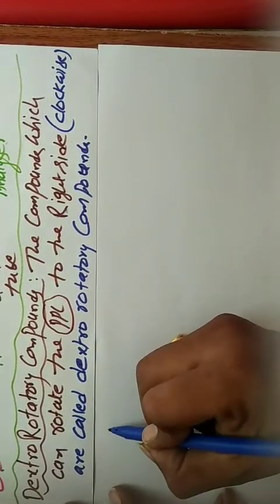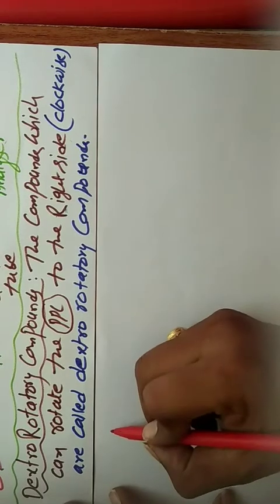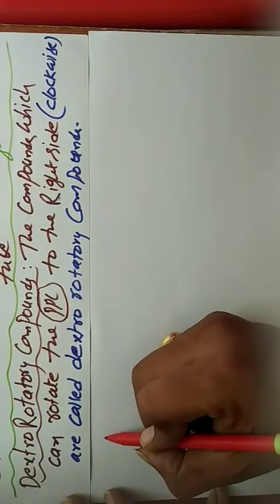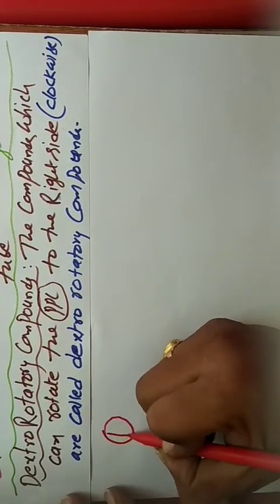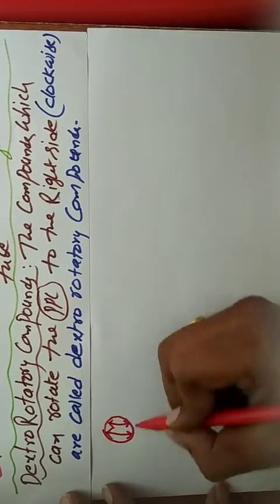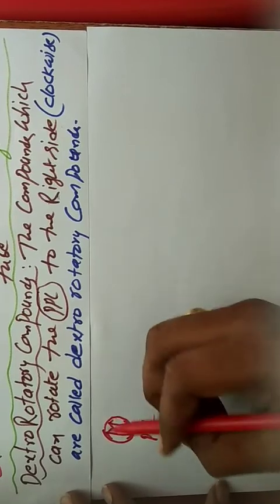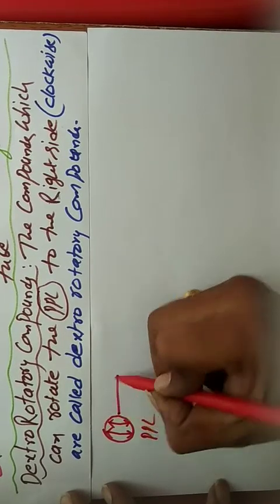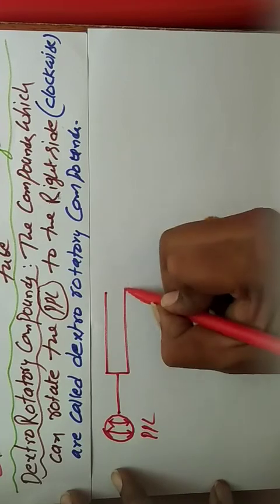So, this is the plane polarized light. Plane polarized means it will travel only in one direction. This is the sample tube.